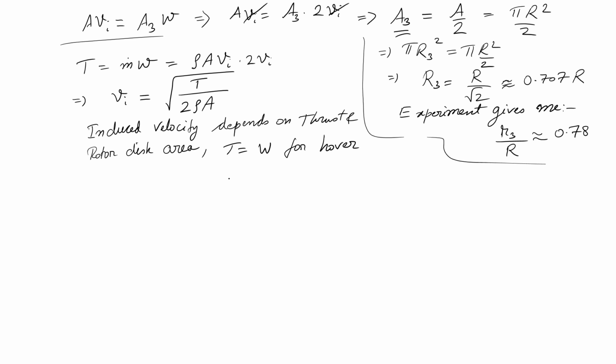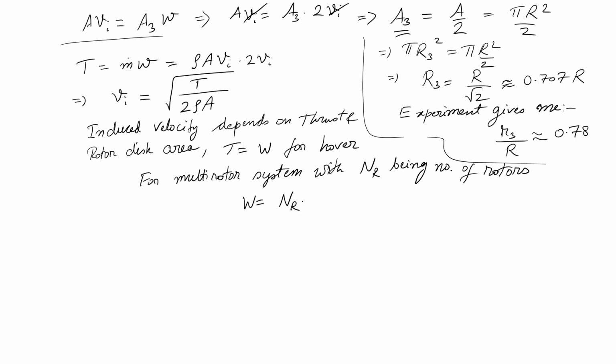If it is a multi rotor system, with n r being the number of rotors, right, then my relationship would be W equals n r times T. All of you understand, right.